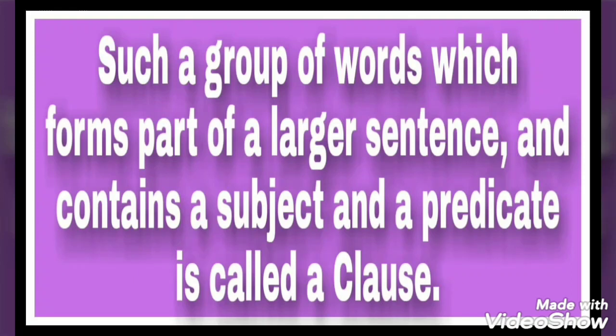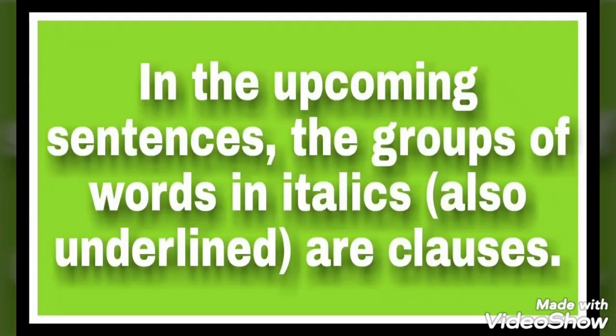We'll do the comparative study and it will help you more when we compare both together. A clause is a part of a sentence. Similarly, a phrase is also a part of a sentence, but it is not having complete sense. That is also the same. The third thing is, it is having a subject and predicate which makes it different from a phrase. It is a clause because it is having a subject and a predicate. In the coming sentences, I will show you with examples.